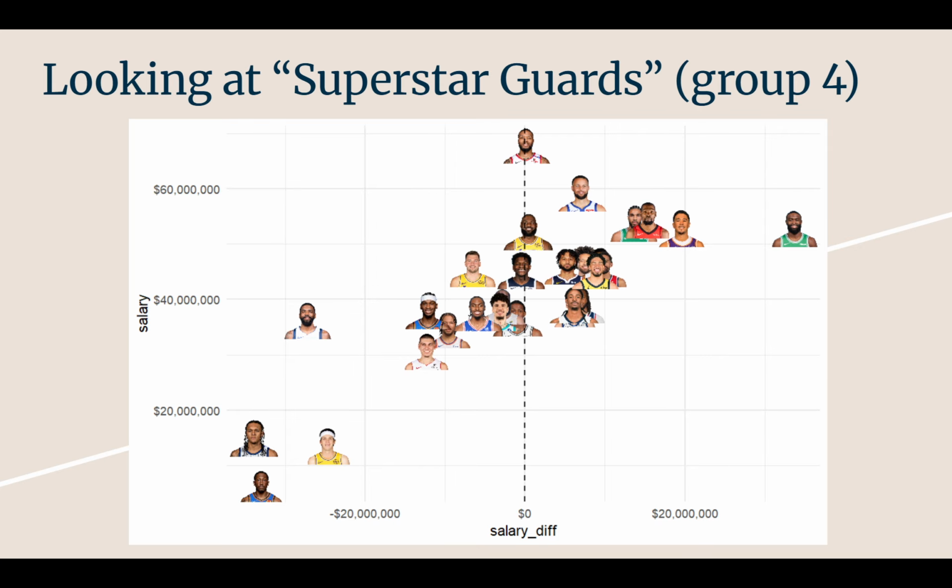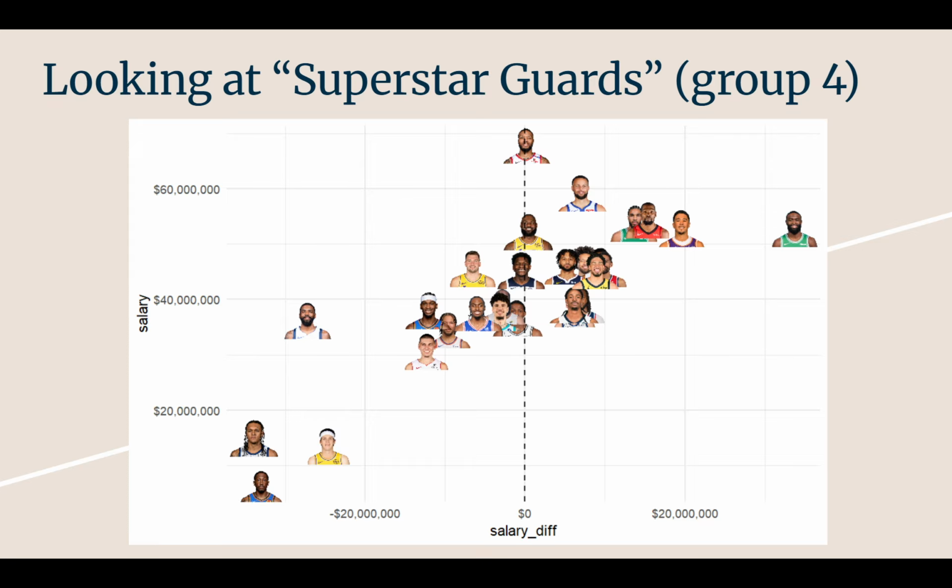So now let's go to superstar guards. Again, I say guards in quotes here because not all of these players are guards necessarily, but they do a lot of ball handling, a lot of assisting, scoring, all that stuff. So obviously we have Jaylen Brown off to the right, and then Paolo Banchero and Austin Reaves down in the left. These are the two that I kind of talked about earlier.